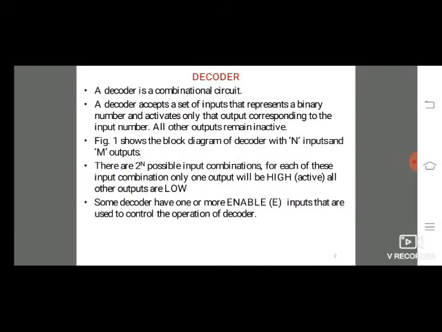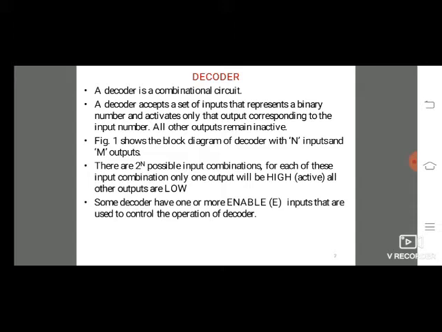So decoder is a combinational logic circuit. It accepts a set of inputs that are represented as binary numbers, that means zeros and ones. Decoder accepts a set of inputs that represent the binary numbers and activates only the output corresponding to the input number, all other outputs remaining inactive.